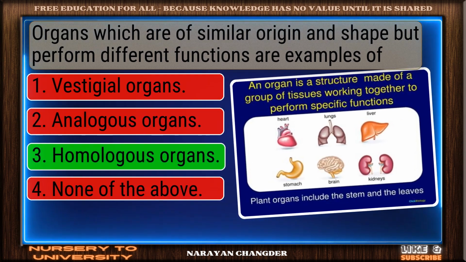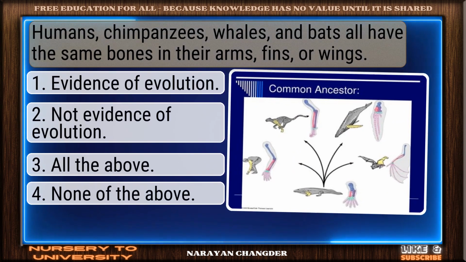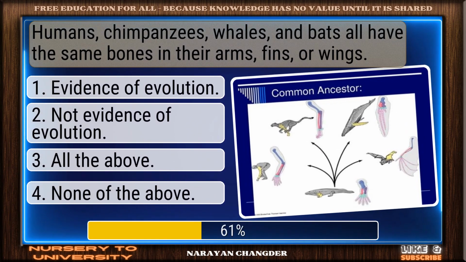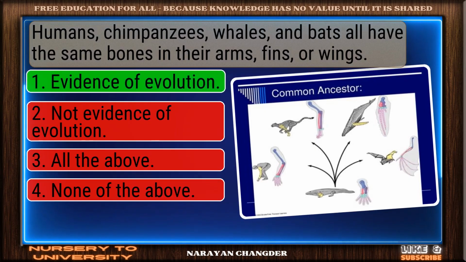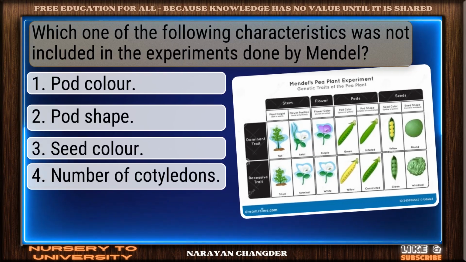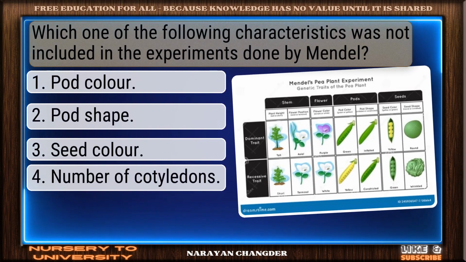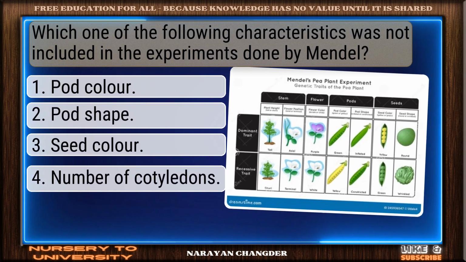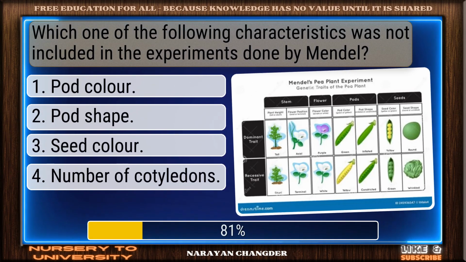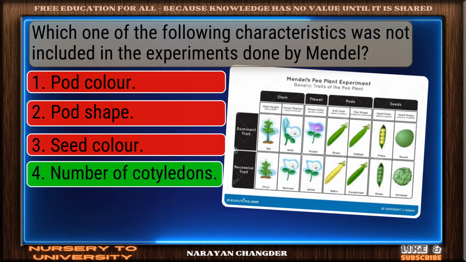Smart pick. Homologous organs is correct. Humans, chimpanzees, whales, and bats all have the same bones in their arms, fins, or wings. Exactly. Evidence of evolution makes sense. Which one of the following characteristics was not included in the experiments done by Mendel? Well-reasoned. Number of cotyledons is correct.